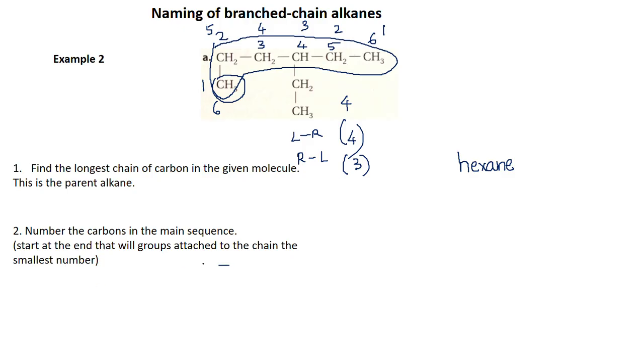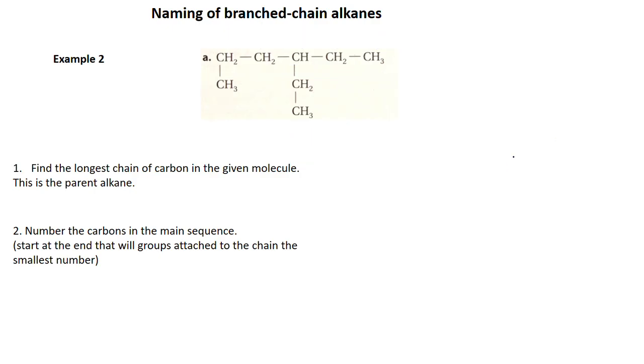You have to use the smallest number. All right? So let me erase that. I will start numbering from this end: 1, 2, 3, 4, 5, and this is the 6th carbon.